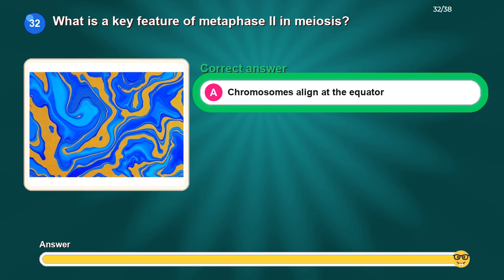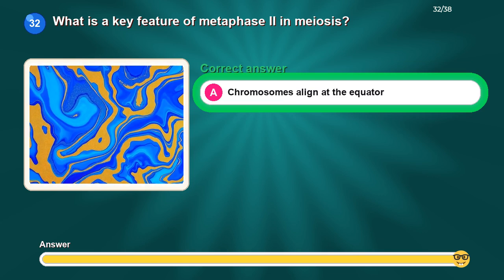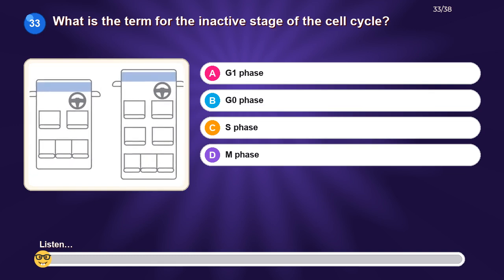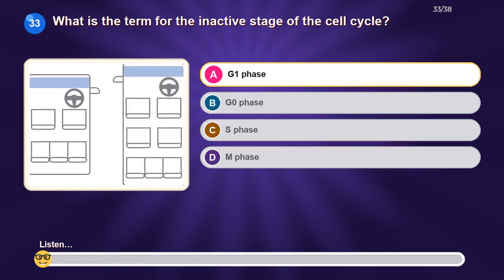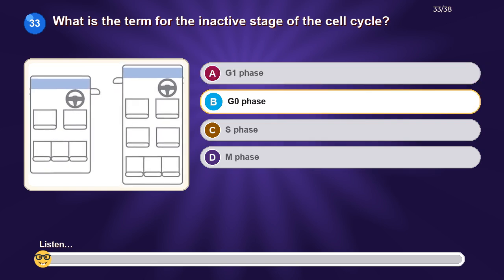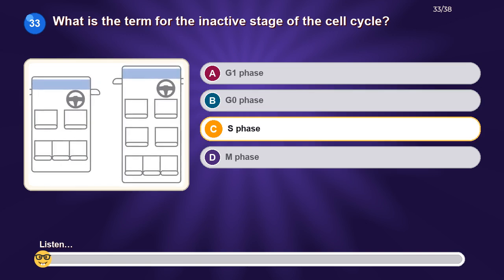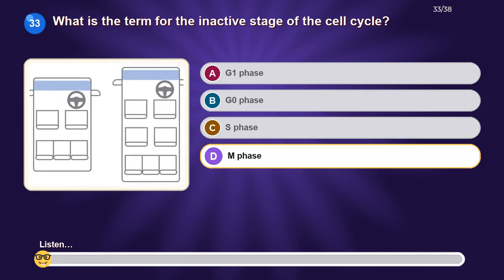The correct answer is chromosomes align at the equator. What is the term for the inactive stage of the cell cycle? Option A. G1 phase. Option B. G0 phase. Option C. S phase. Option D. M phase.